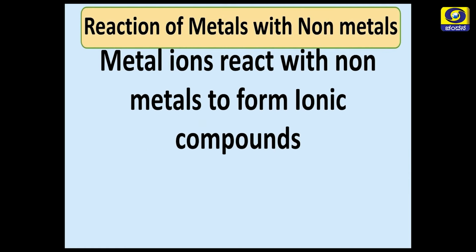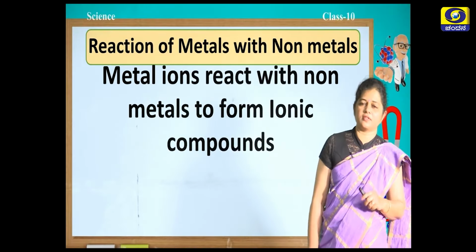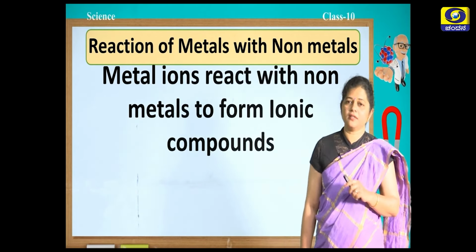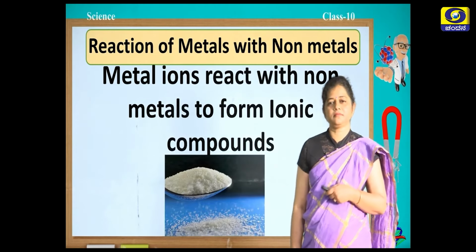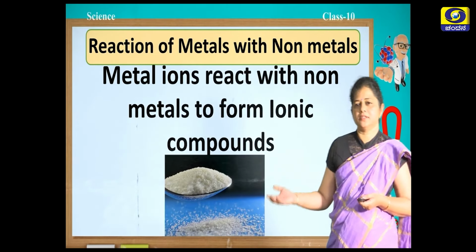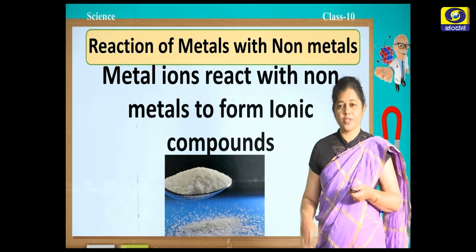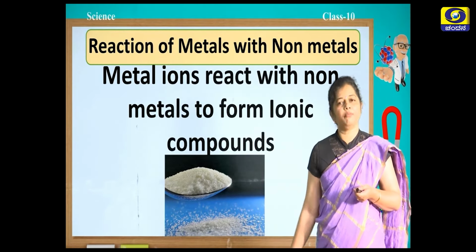Now, let us see how metals react with non-metals. Metal ions react with non-metals to form what are called ionic compounds. Now, you can see here, this is common salt or the table salt we use, which is sodium chloride. This is an ionic compound.